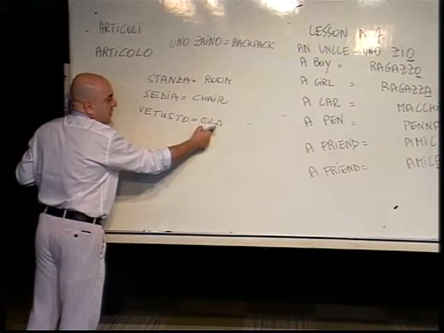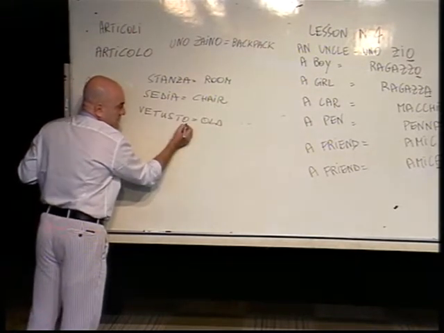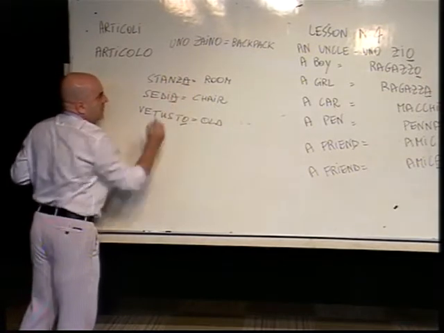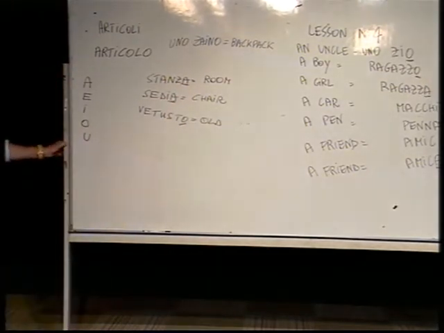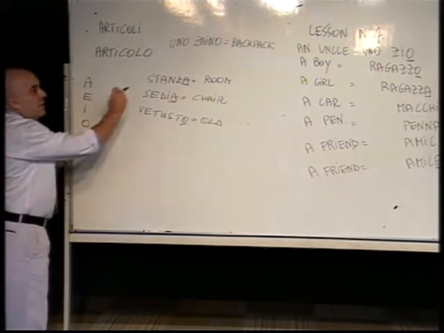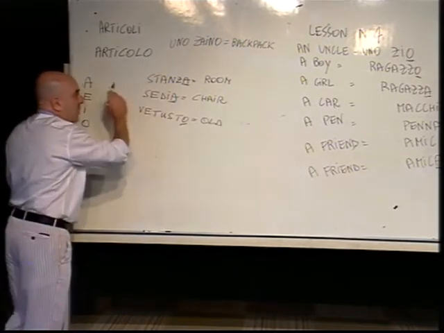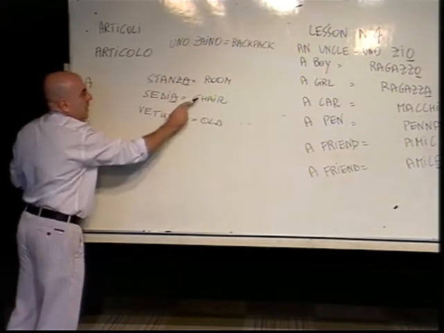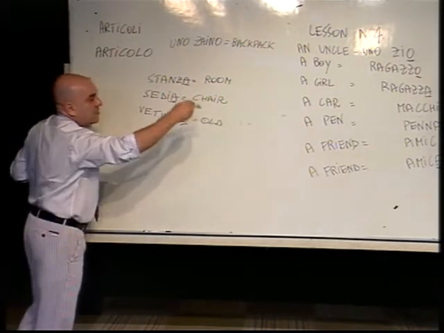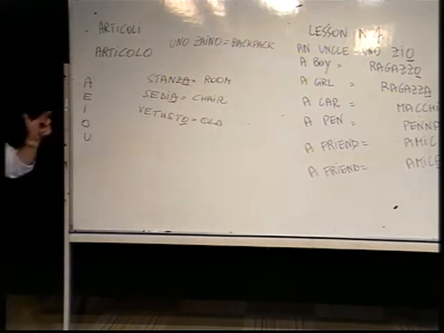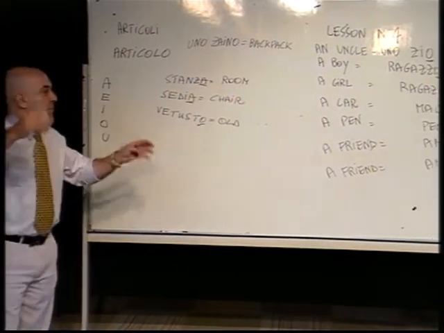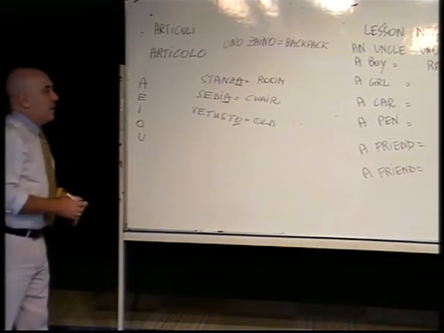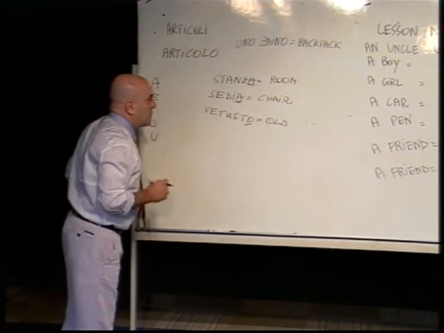Vetusto, that means old, masculine, feminine, feminine. I want you to put the article in front of the word. So I want you to say a room, a chair, an old something, an old man, an old friend, an old building, an old book, whatever you want to say.